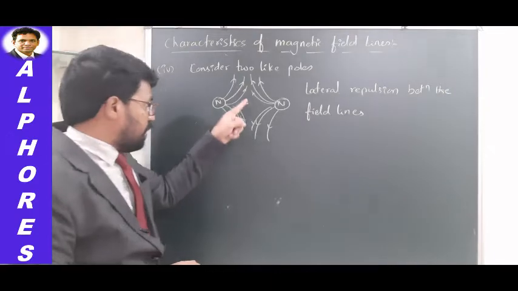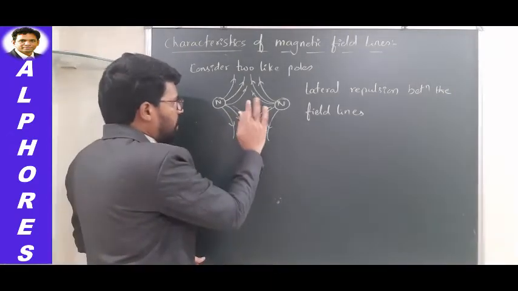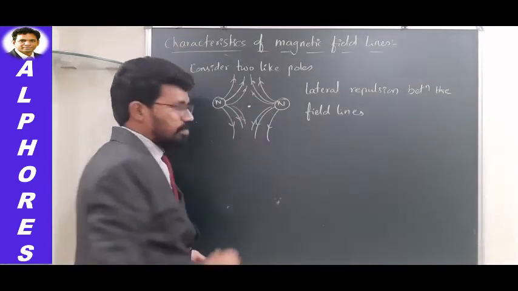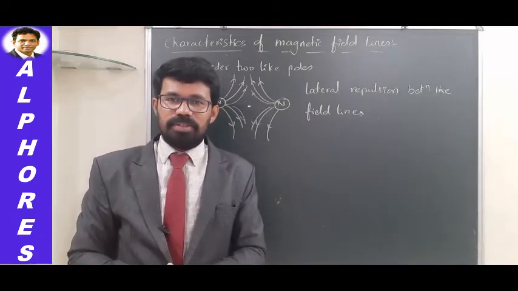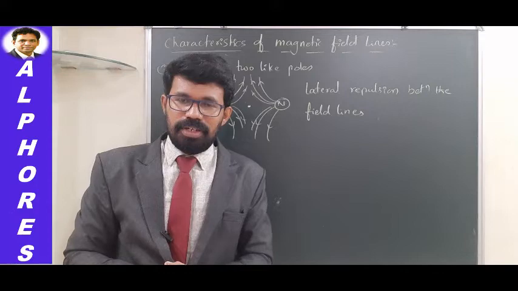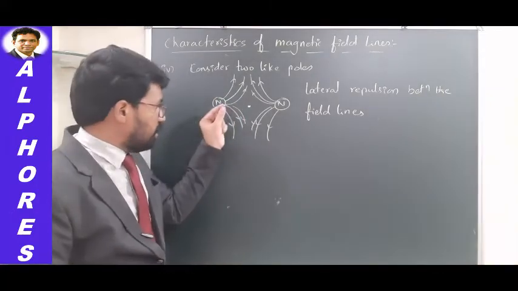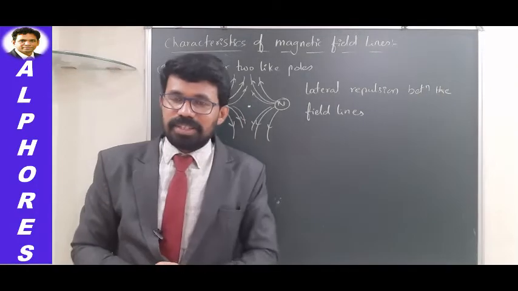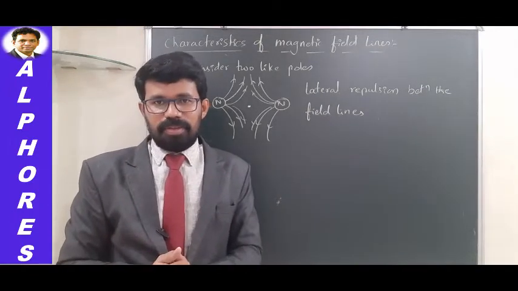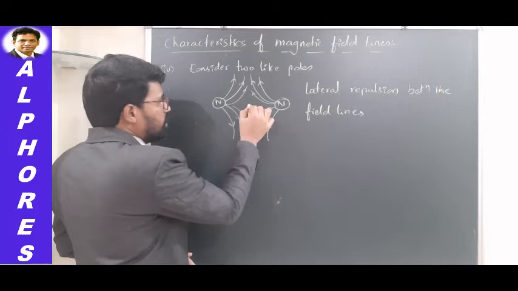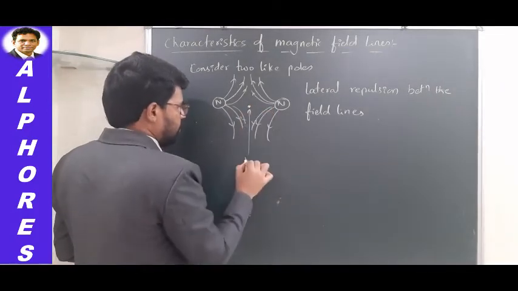If there are no field lines at a particular point between these two, that point is called a null point. There is no magnetic field at all. If you place any pole over there, it doesn't experience any force, either attraction or repulsion.